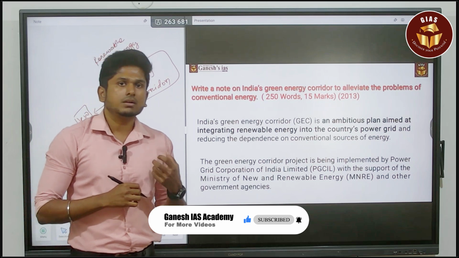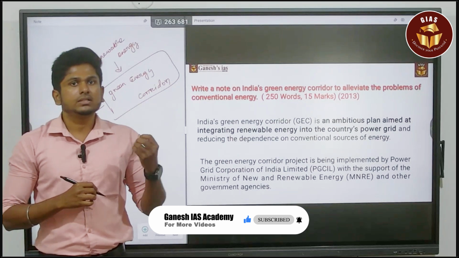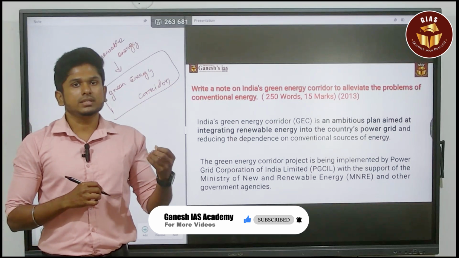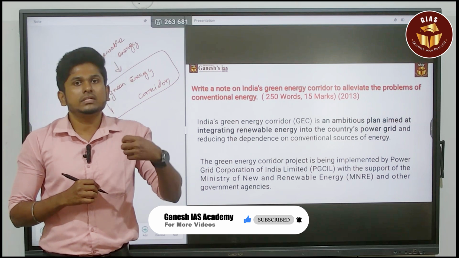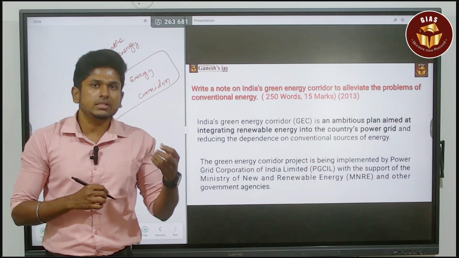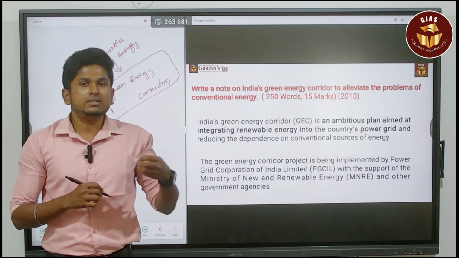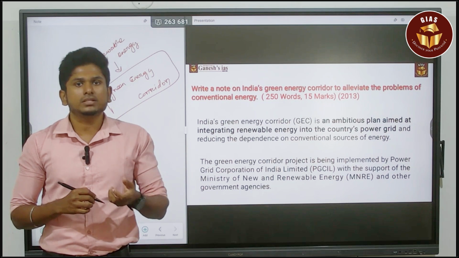Green energy corridor is nothing but supplying or transmitting the energy from the energy rich region to the region that has a deficit energy source. So it is about transmitting the renewable energy from the energy rich region to the energy deficit region.